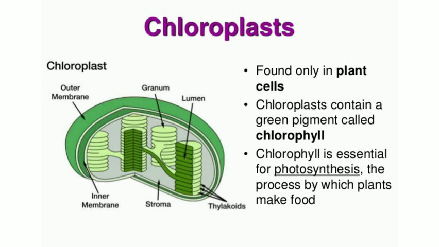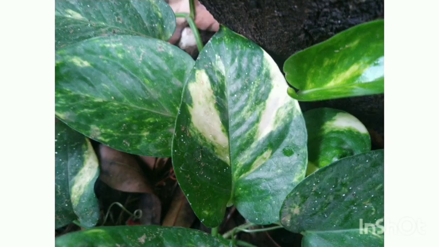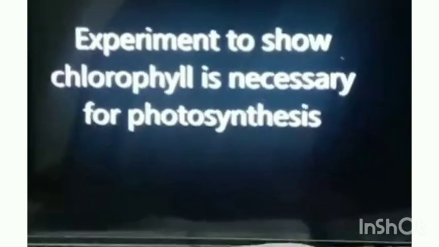There are chloroplasts found in plant cells, and these chloroplasts contain chlorophyll. To experiment to see if chlorophyll is necessary for photosynthesis, destarch the variegated leaf of a money plant. For that, you will keep the pot for 3-4 days in a dark room. Now take this leaf and put it in an alcohol-filled beaker.